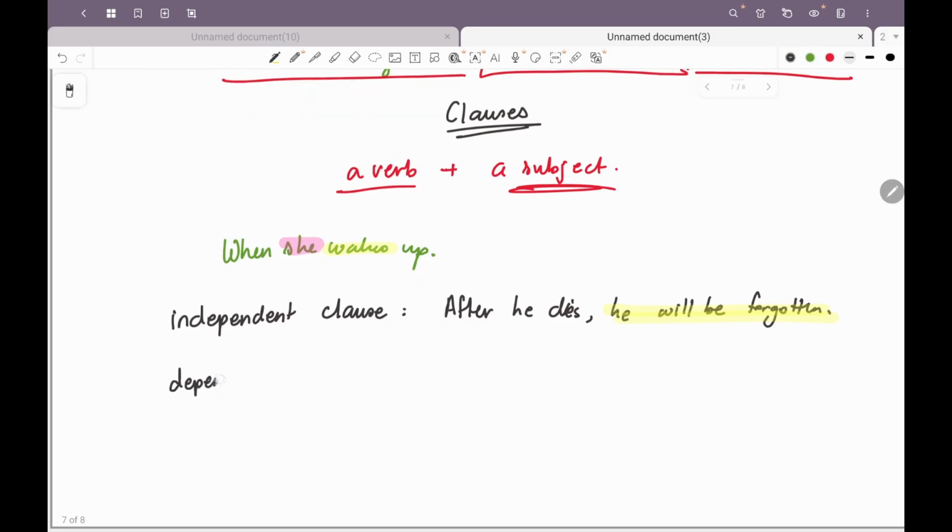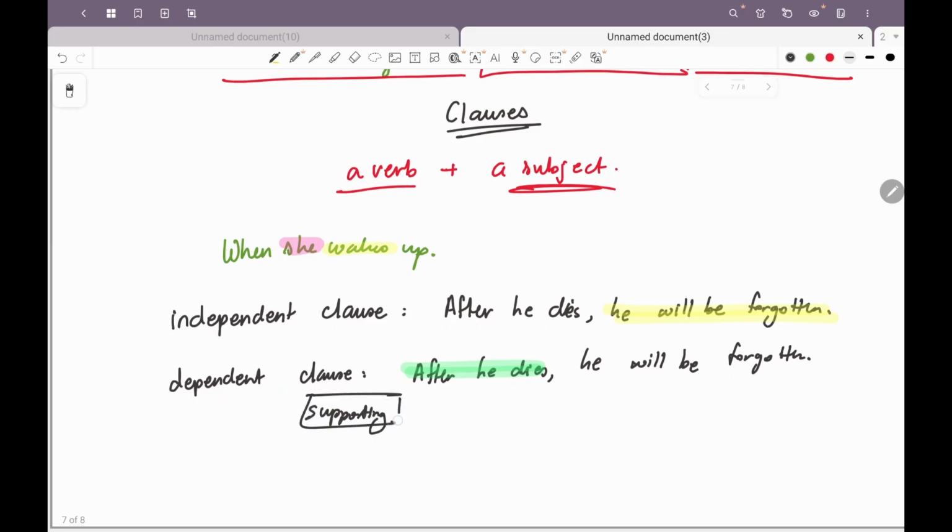Dependent clause. After he dies, he will be forgotten. So in this case, after he dies cannot stand alone. It is a supporting part. So here the keyword is supporting.